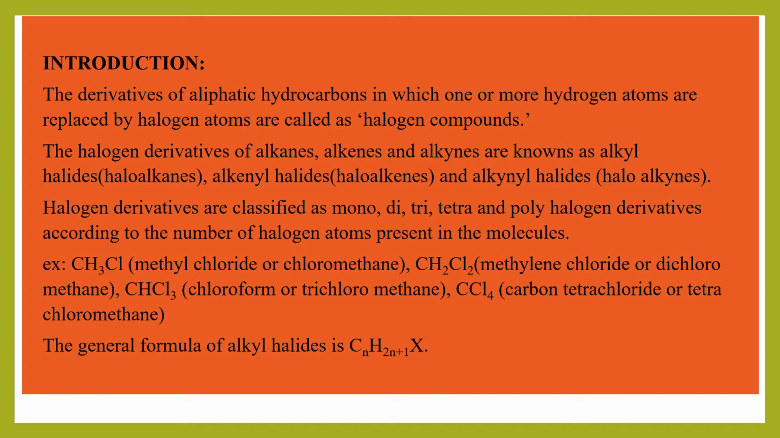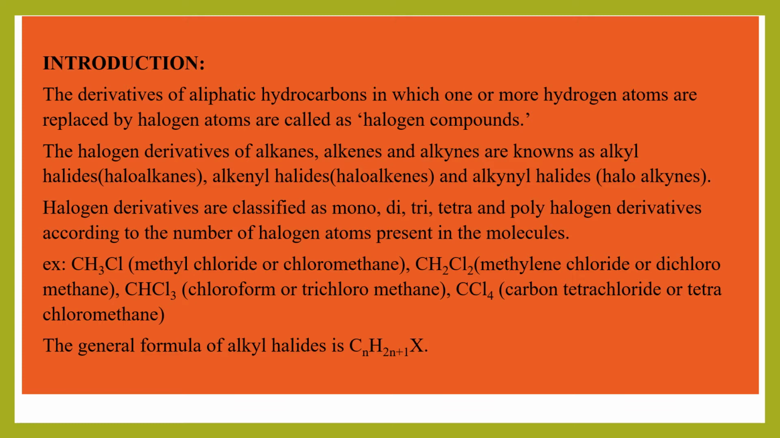Now these halogen derivatives can be classified as mono, di, tri, tetra and polyhalogen derivatives depending upon the number of halogen atoms present in the molecules. For example, take methyl chloride, CH3Cl. It is derived from the alkane methane. What is methane, students? CH4. One hydrogen in methane is replaced by the halogen chlorine. Therefore we get CH3Cl, which can be called methyl chloride.